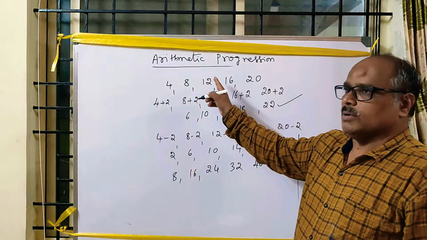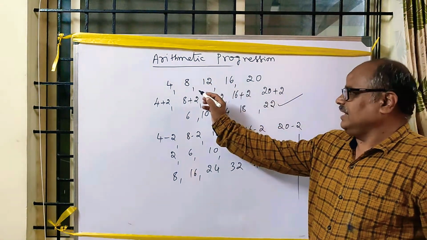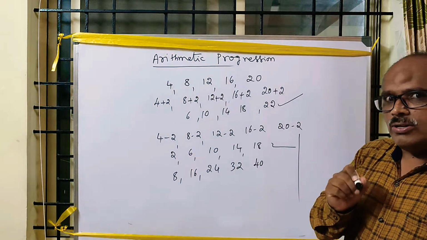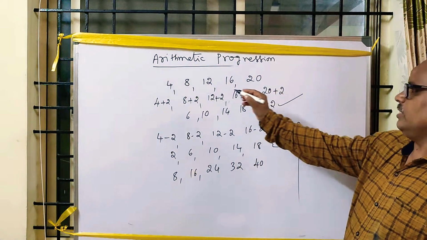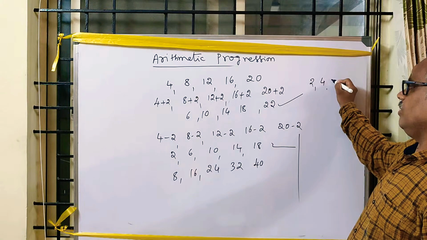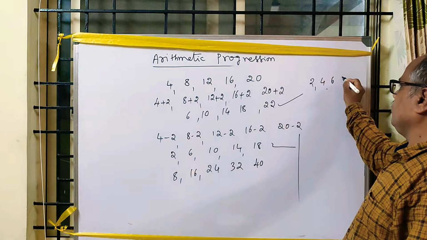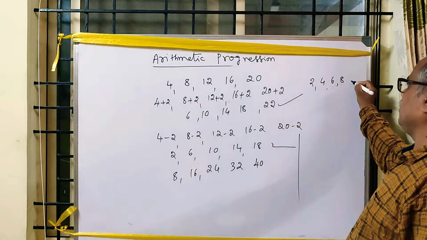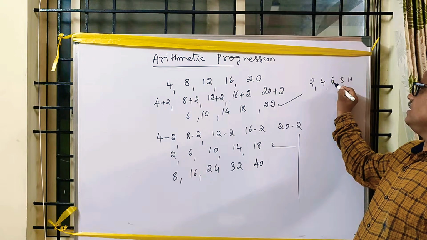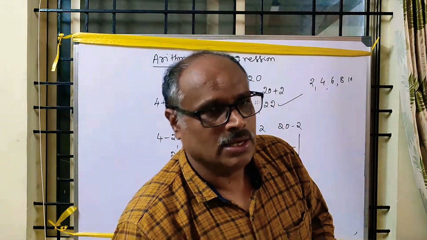You divide by some constant the given sequence. The resulting terms are also in arithmetic progression. 4 is there, divided by 2, 2, 8 divided by 2, 4, 12 divided by 2, 6, 16 divided by 2, 8, 20 divided by 2, 10. 4 minus 2, 2, 6 minus 4, 2, 8 minus 6 is 2, 10 minus 8 is 2.